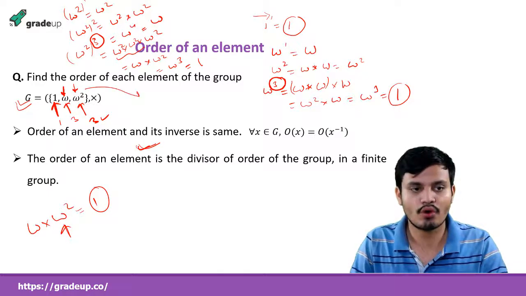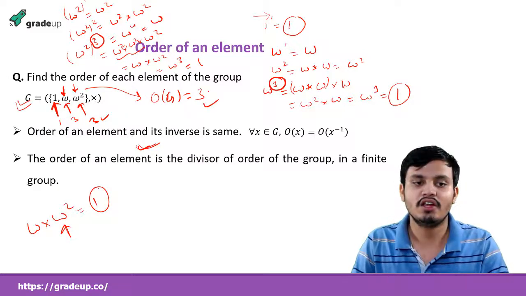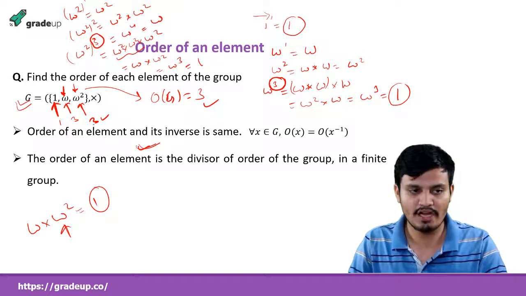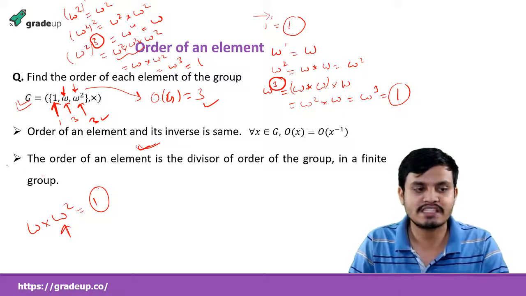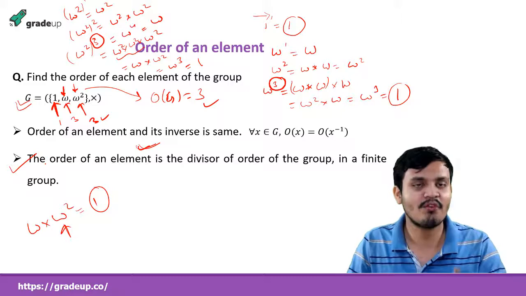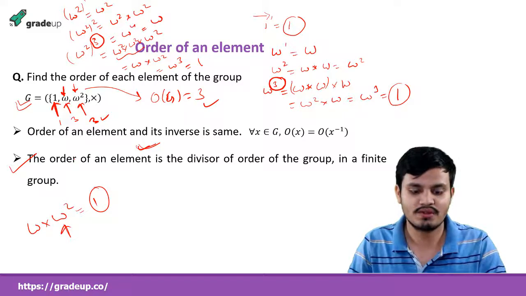Here the order of G is 3, and the order of every element must divide 3. The divisors of 3 are 1 and 3, and the orders of the elements are 1 and 3, so that statement is also verified. It is not proved, because taking an example is not a proof. We just verify whether it is true or not, but proving is something different and needs a formal proof.